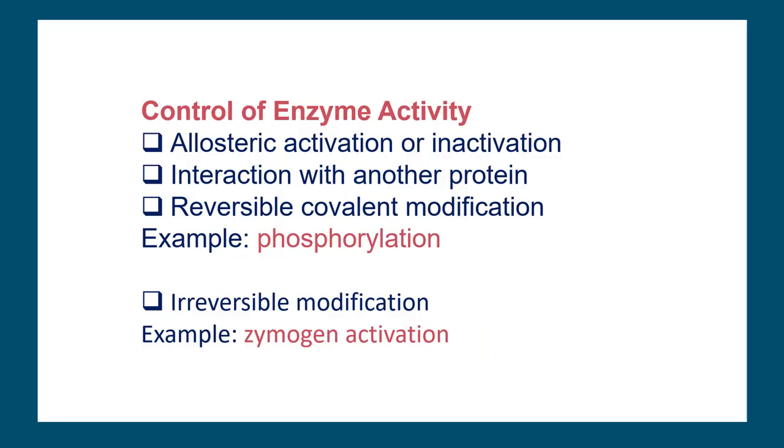There are several ways of controlling enzymatic activity within our body. For example, allosteric activation or inactivation can take place. Interaction with another protein can also take place. There are other methods like reversible covalent modification, for example phosphorylation, and irreversible modification like zymogen activation. We will look into these two methods, phosphorylation and zymogen activation.